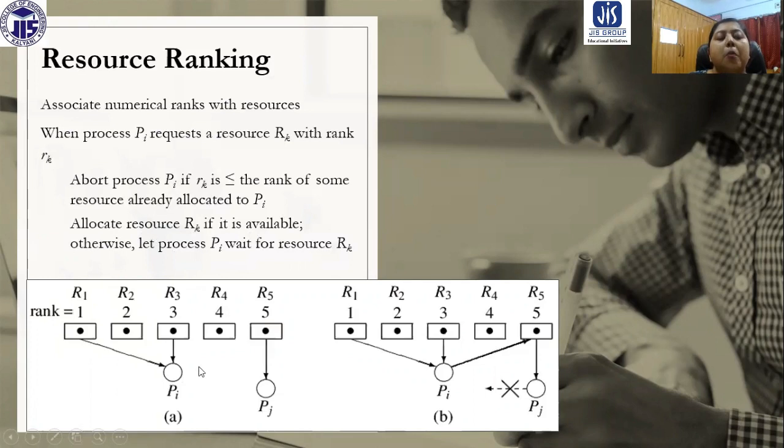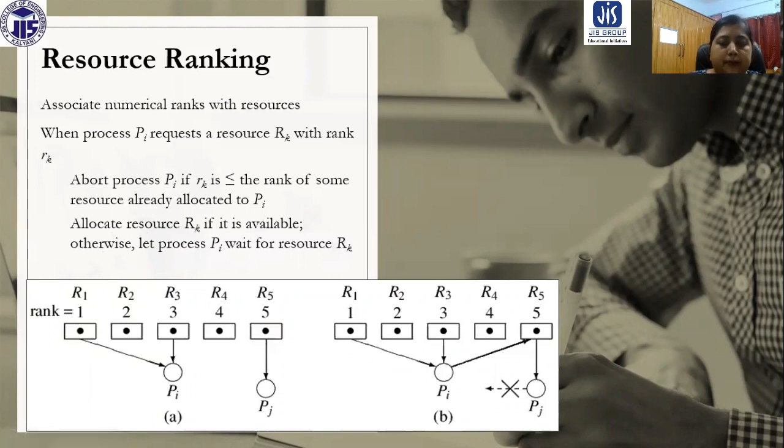Suppose PI is having 1 and 2, and that is the previous case, okay. 4 is not less than or equal to 1 and 3, so resource 4 can be allocated, okay.